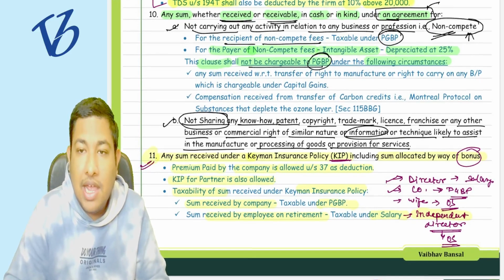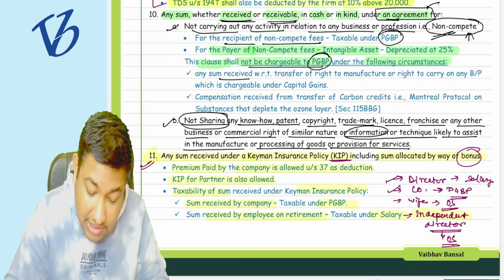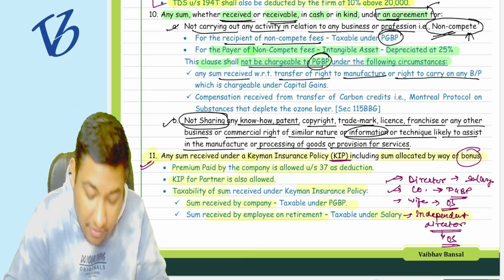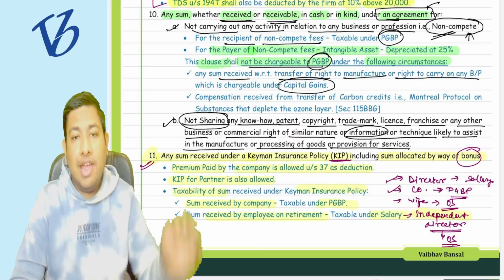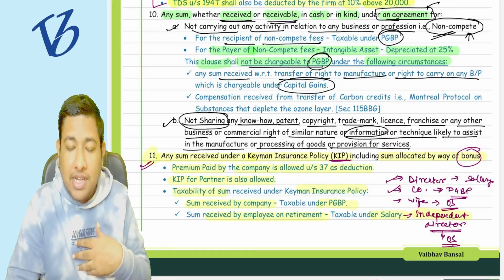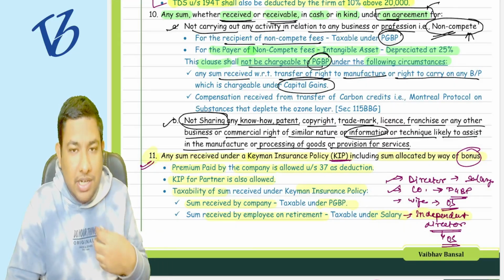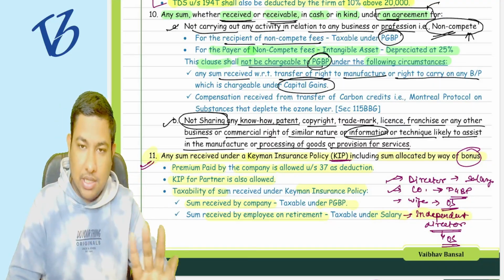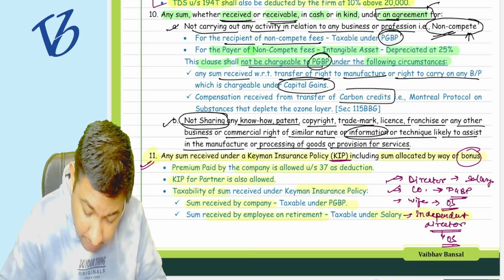In what cases? If any sum is received for transfer of a right to manufacture or to carry on a business or profession, which is chargeable under the head capital gains. If that particular sum is chargeable under the head capital gains, which says that it is going to be taxable under that head, then please do not come under PGP, go under capital gains. Understood? And the second is carbon credits.